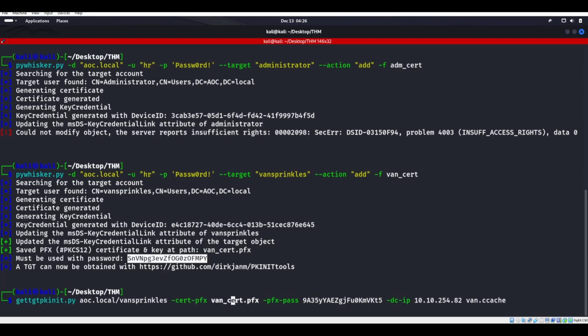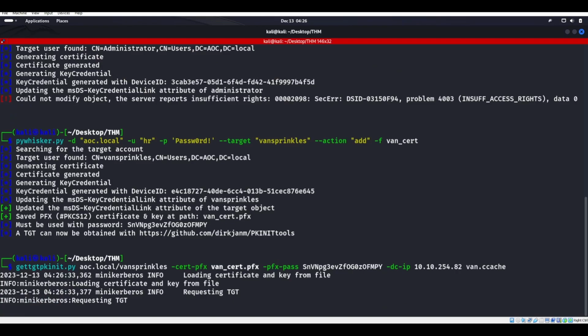Okay, we're going to do it on AOC.local, right? Van Sprinkles, that's the domain name along with him. Our cert PFX is going to be vancert.pfx. That's what we named it, and it's right here, right? Now we need our PFX password. So we can grab this as our password. All right, the domain controller IP address. And then lastly, what do we want to save the ccache as? We hit enter there.